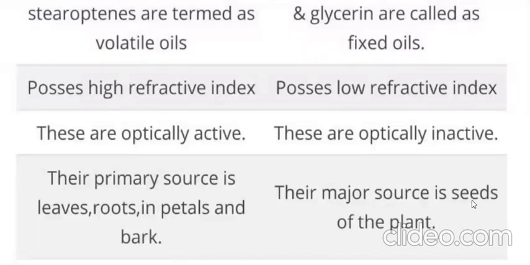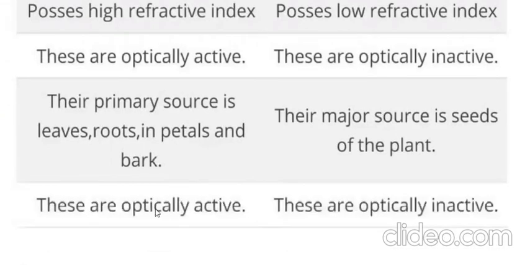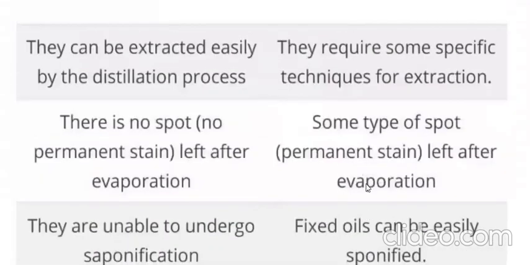The major source of fixed oil is the seed of the plant, right? Here the castor seeds which we are using, or linseed, or seed where the oil is already attached. So these are the examples for the fixed oil. Volatile oils are optically active and fixed oils are optically inactive, that we have already discussed, right? So these are the basic differences and contrasts.